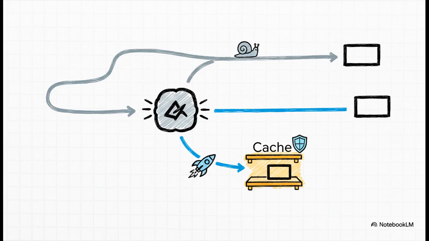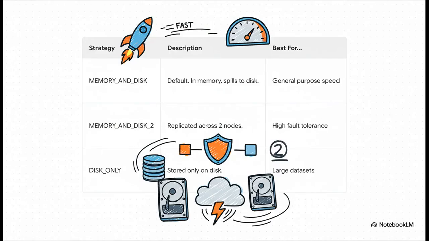Most of the time, we do this for a massive speed boost, right? Reading from memory is just ridiculously faster than recalculating everything. But, and this is the important part, how you choose to cache that data can have a huge impact on your fault tolerance too. So Spark gives us a few different ways to cache things, a few different strategies. The default one, memory and disk, is a great all-rounder. Fast, but if you run out of memory, it'll spill over to disk. Then there's disk only, which is slower, but it's your best friend when you're working with data sets that are way too big to fit in memory.